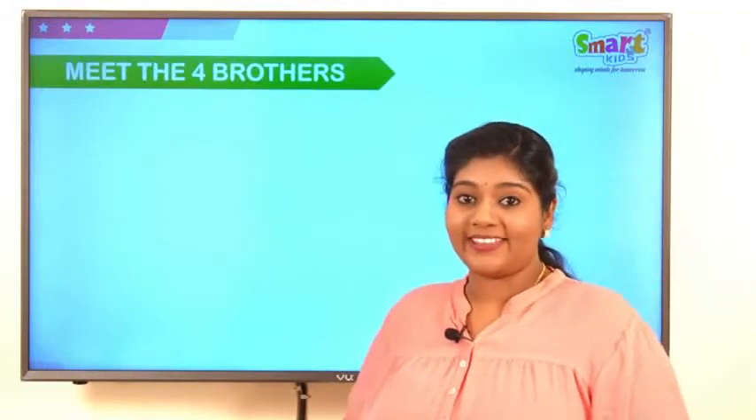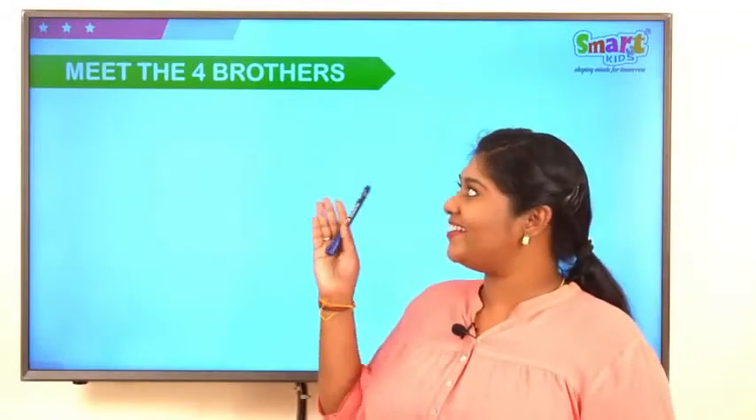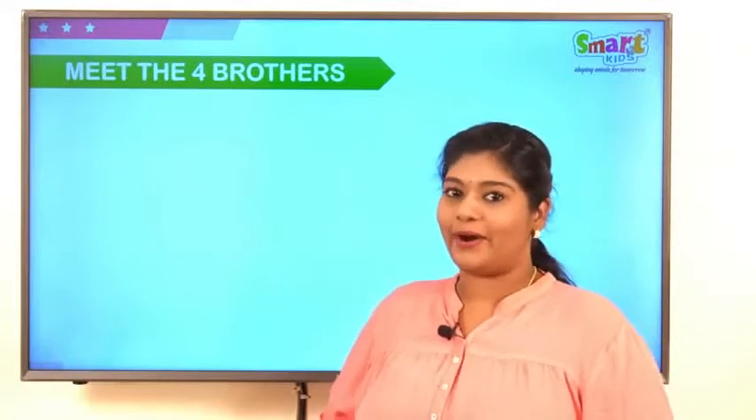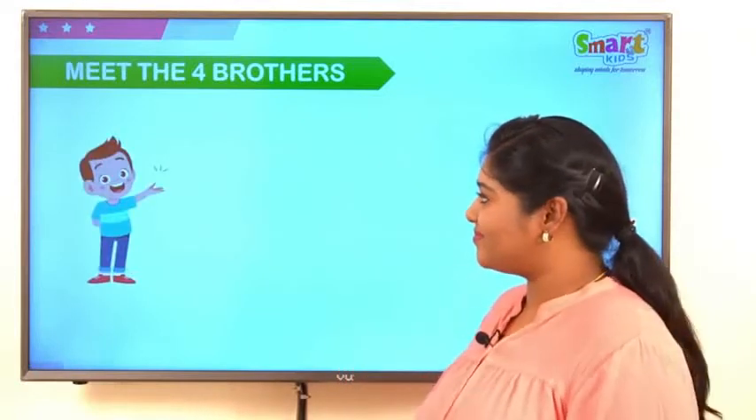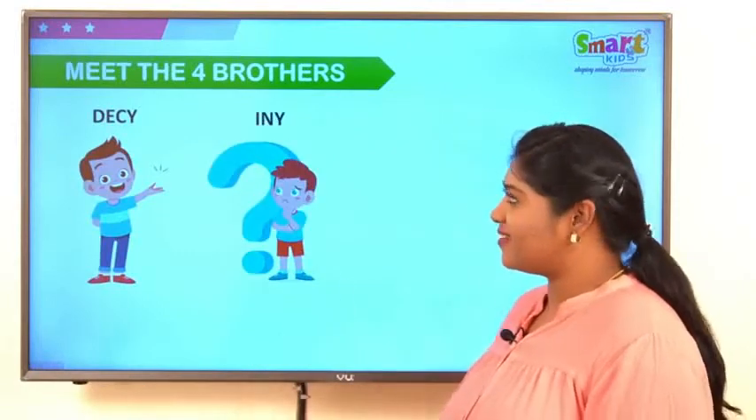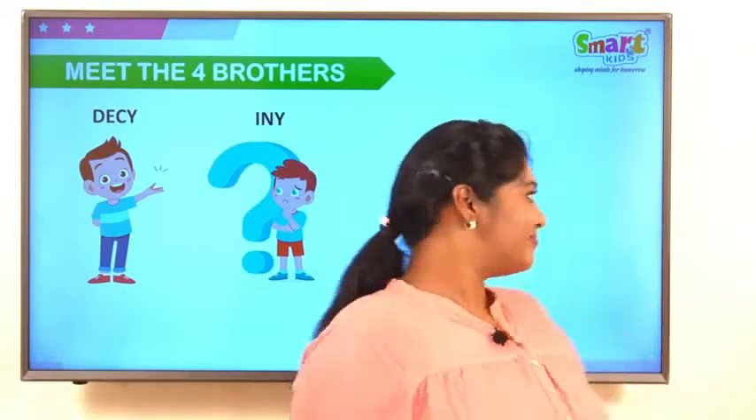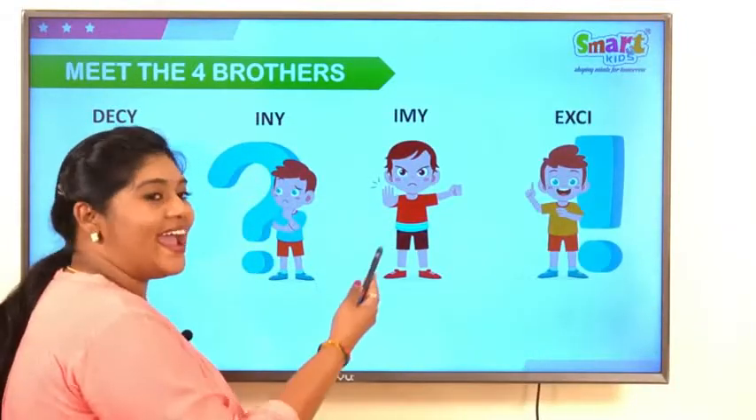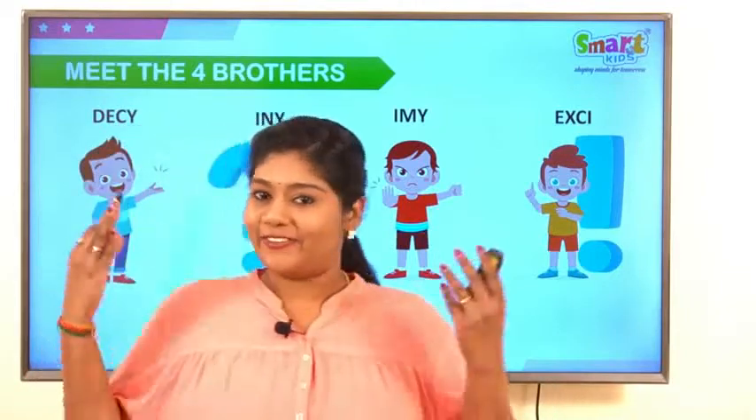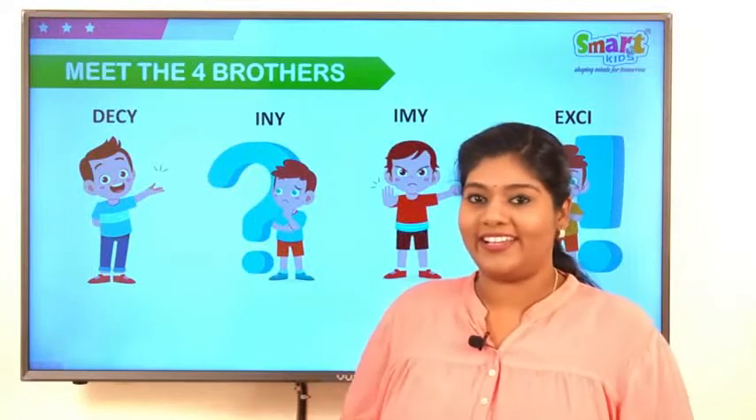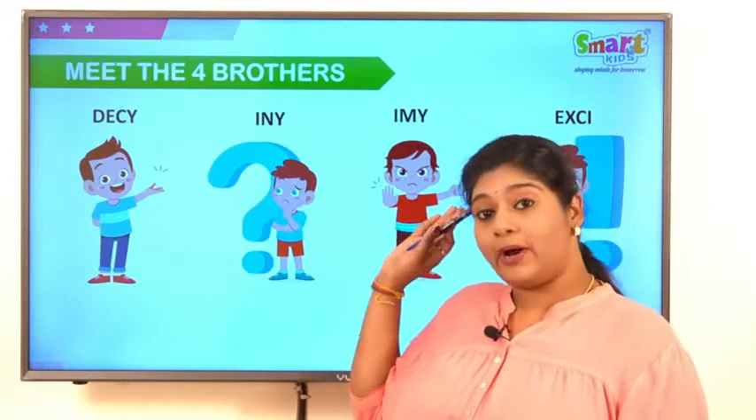Meet the 4 brothers. Children, here there are 4 brothers to meet you. Let's meet them and know about them. Desi, Ini, Imi and Exi. They are funny, right? Yes. See their names. They are so funny. But let us know about them.